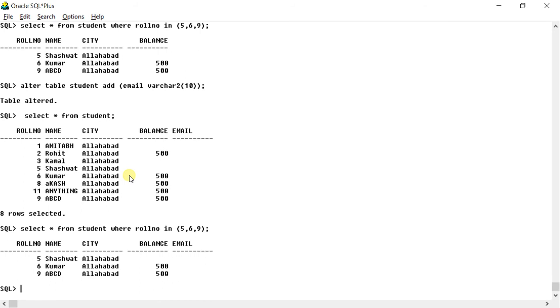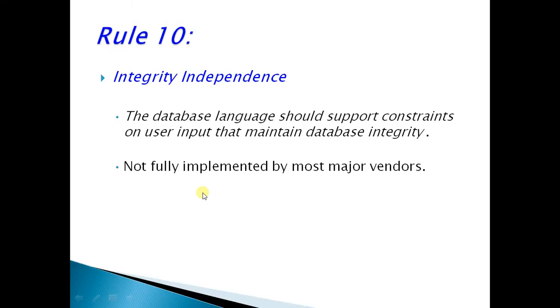So this rule says that as far as possible, any changes to the logical structure should not affect your older or existing external views. One thing can happen. Suppose you drop a particular column and then you try to use it, then it will give an error. So sometimes it cannot be implemented 100%. Okay. Next, this rule is again very easy.